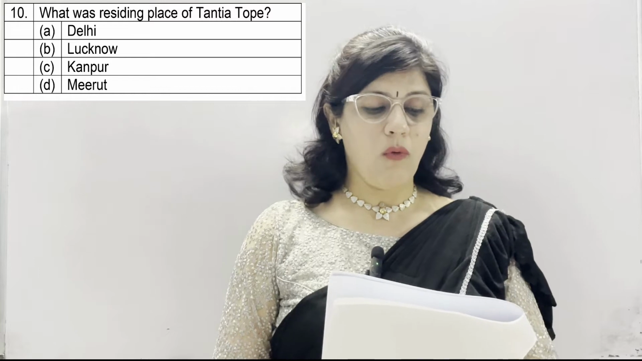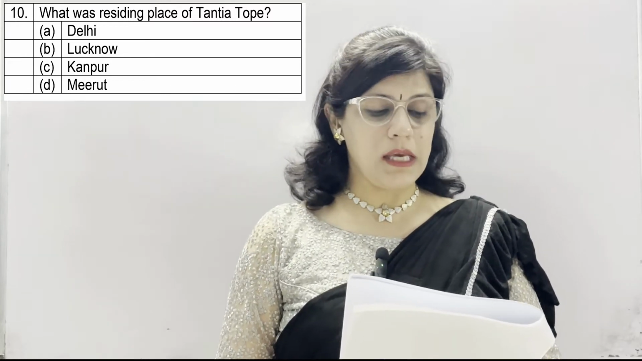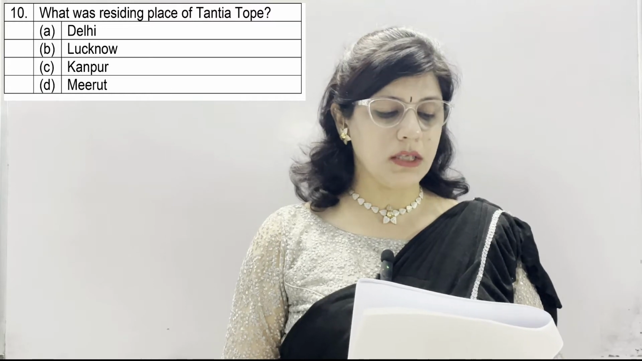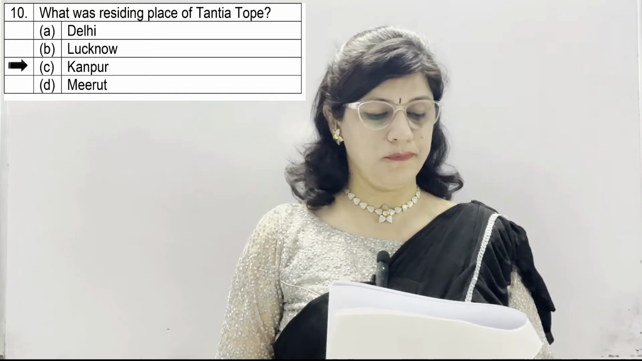Question number 10. What was residing place of Tantia Tope? Option A is Delhi, B is Lucknow, C is Kanpur and D is Meerut, and correct answer is C, Kanpur.